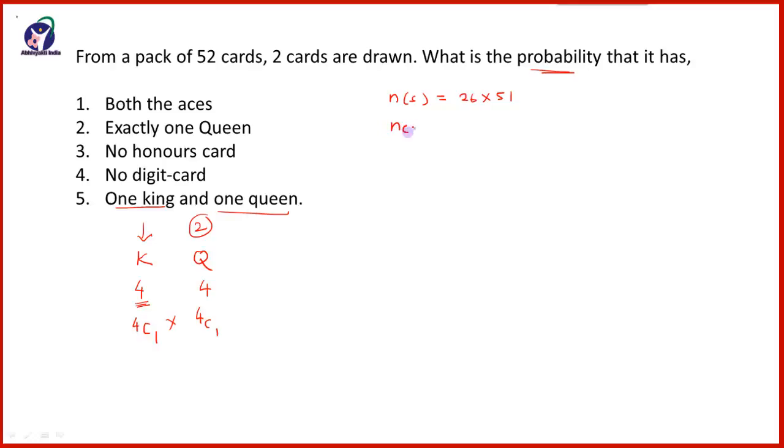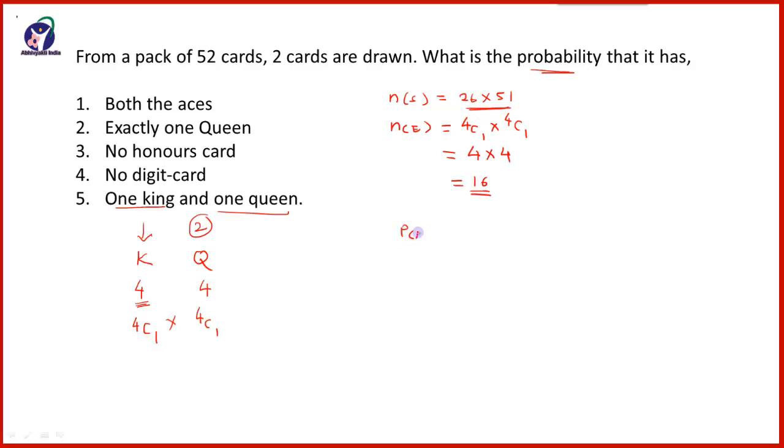Therefore the number of favorable outcomes will be equal to 4C1 multiplied by 4C1, which is equal to 4 multiplied by 4, and so that is 16. So favorable are 16 and total outcomes are 26 into 51.